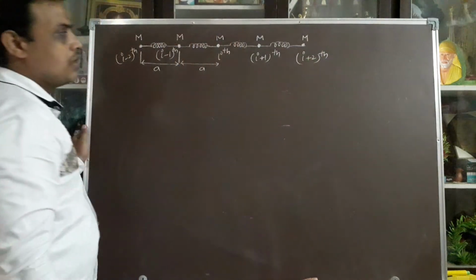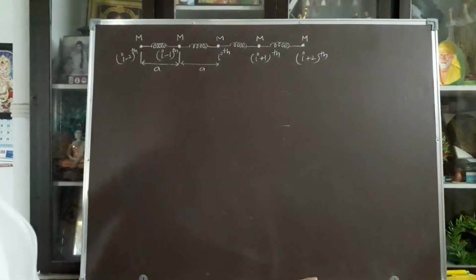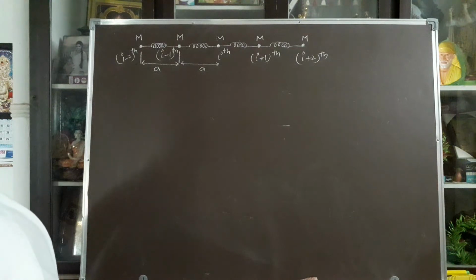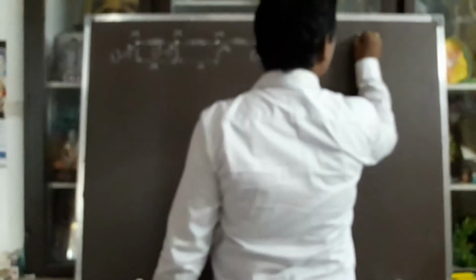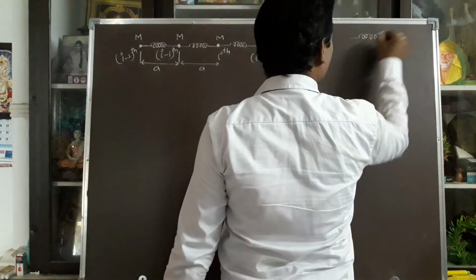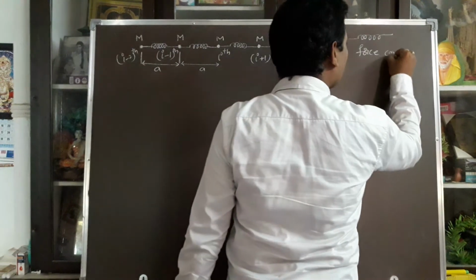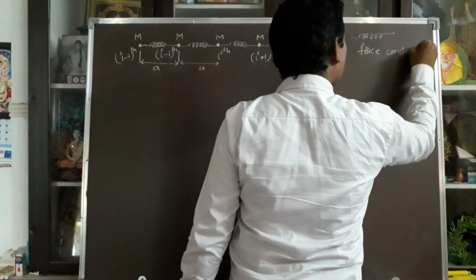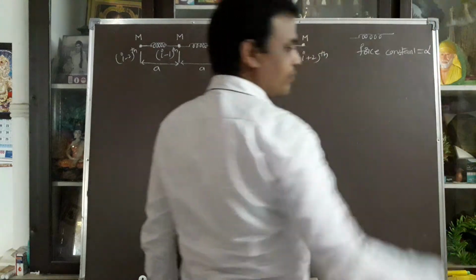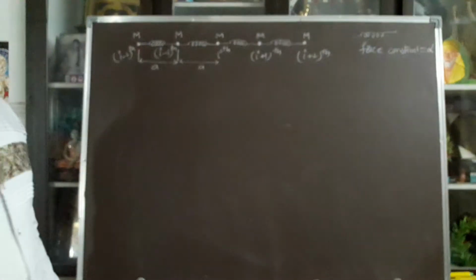Each and every spring has a force constant, which can be taken as alpha. For every spring, the force constant is alpha.